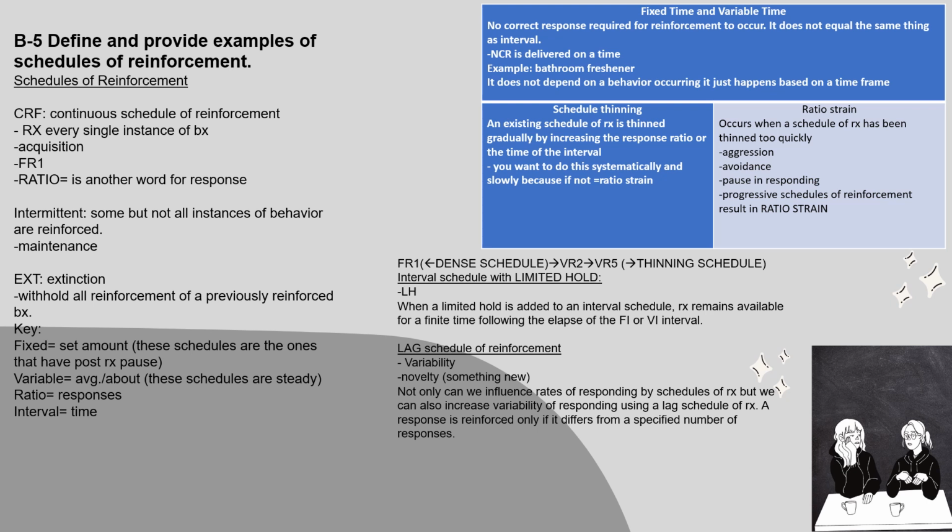Section B5. Define and provide examples of schedules of reinforcement. So there's continuous schedules of reinforcement. This is when you are giving reinforcement for every single instance of the behavior. This is also known as a fixed ratio 1 or FR1 schedule.